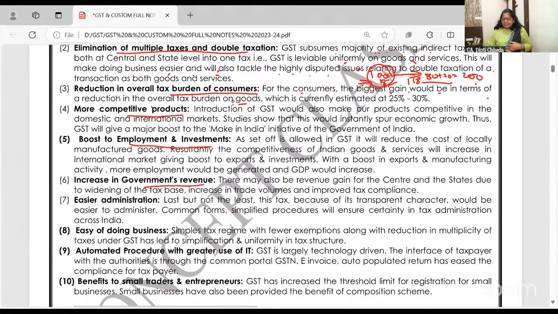Increase in government's revenue. Obviously, collection of taxes has increased because earlier about 50% of people were going in billing. Now 99% of people are doing business in billing. If you talk to anyone doing business around you, they'll say, now we do everything with billing, ITC is coming, ITC is going. So the government is getting more revenue.